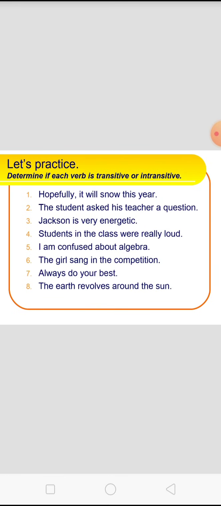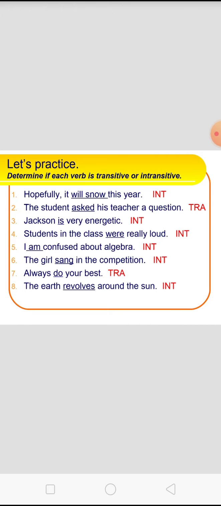Let's practice. Determine if each verb is transitive or intransitive. Hopefully, it will snow this year. The students asked this teacher a question. Jackson is very energetic. Students in the class were really loud. I'm confused about algebra. The girls sang in the competition. Always do your best. The earth revolves around the sun. Answers.